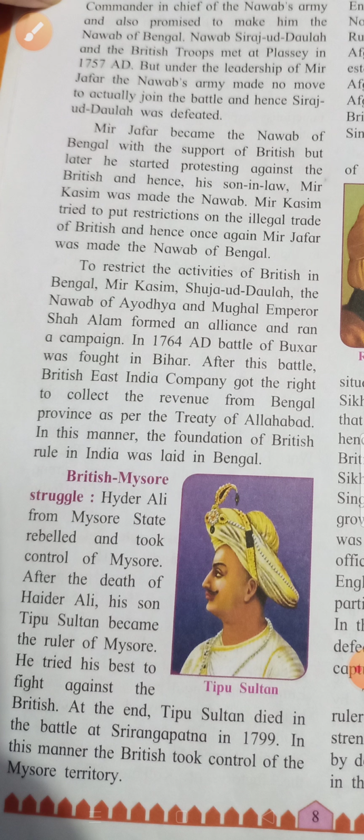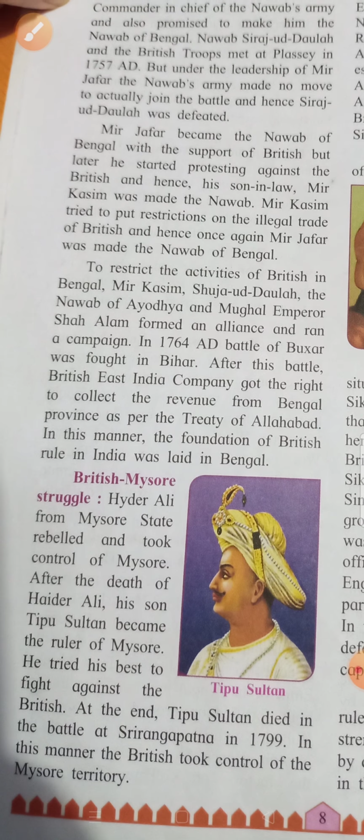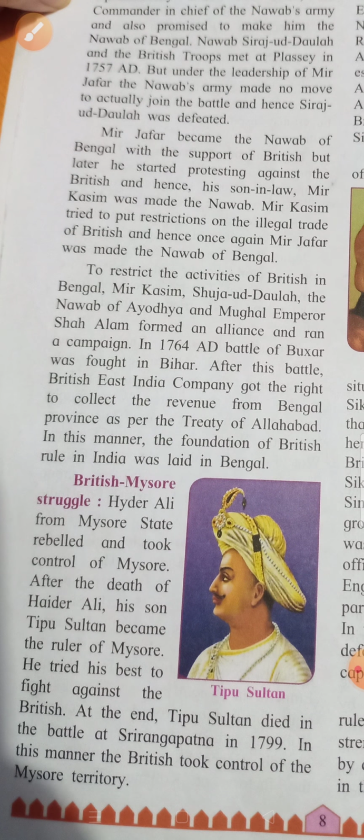Hyder Ali from Mysore state rebelled and took control of Mysore. Okay. After the death of Hyder Ali, his son Tipu Sultan became the ruler of Mysore.